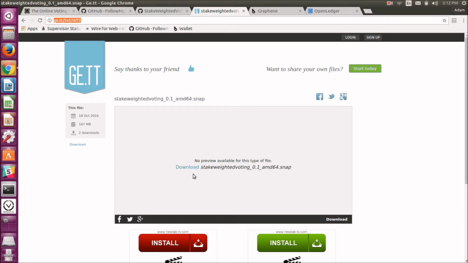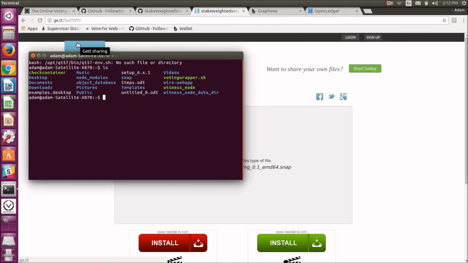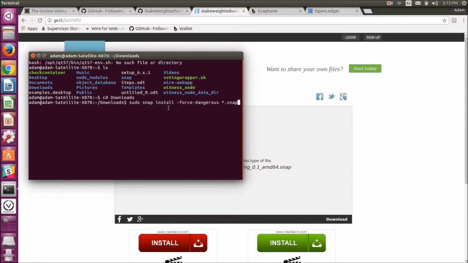If you do take this route, once you've downloaded the software to your computer, you're going to go back to the terminal, and you're going to need to navigate to your downloads folder, like I'm doing here, and then from there you're going to run this command here: sudo snap install --force --dangerous start.snap, and that will actually install the stake-weighted voting snap package to your computer.